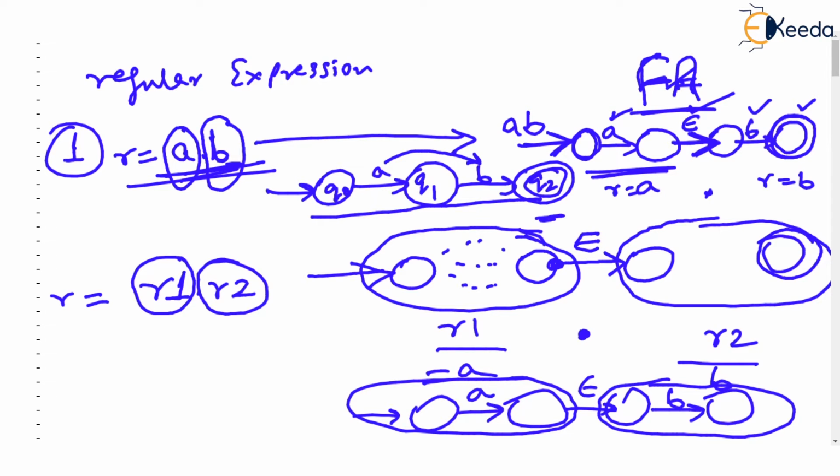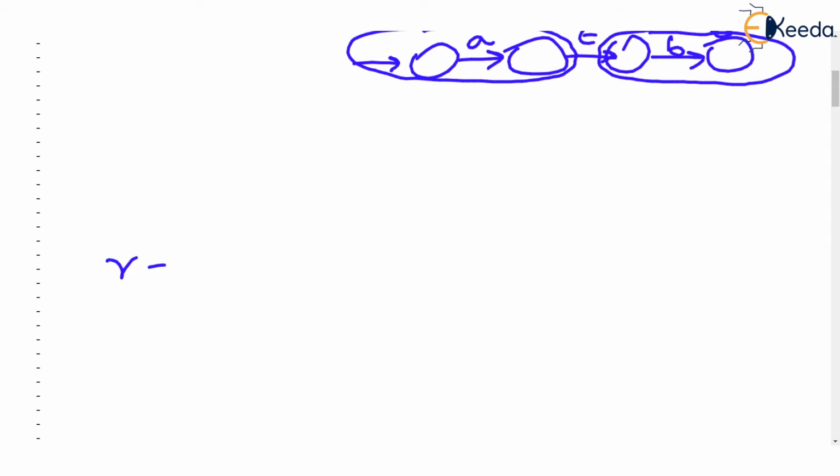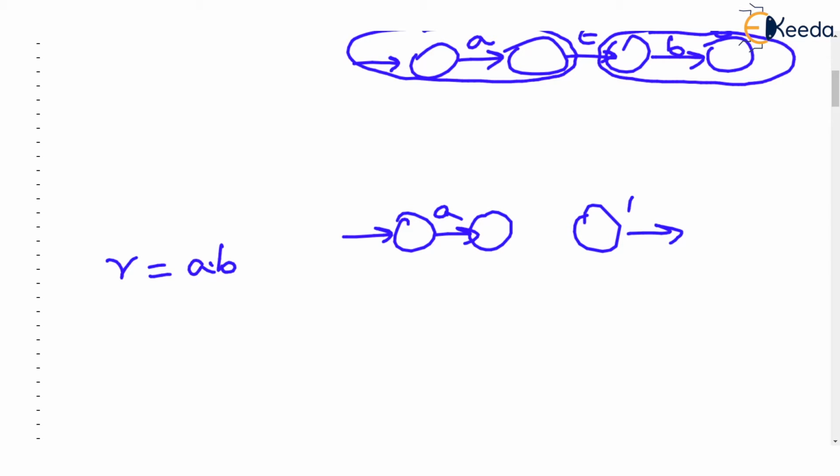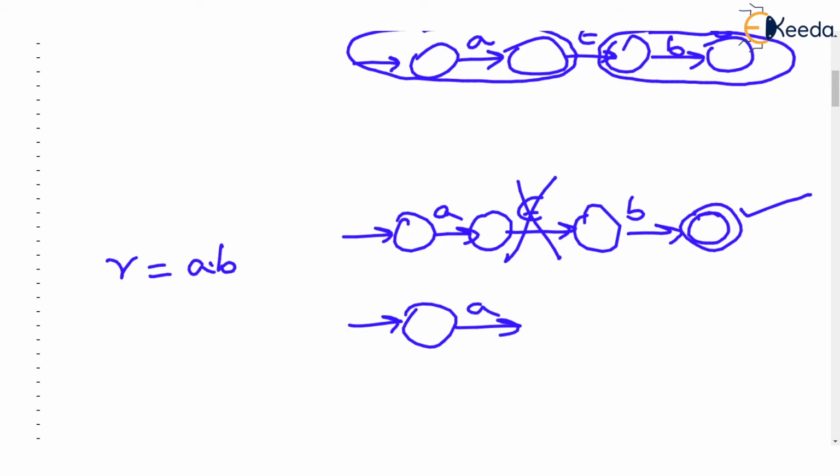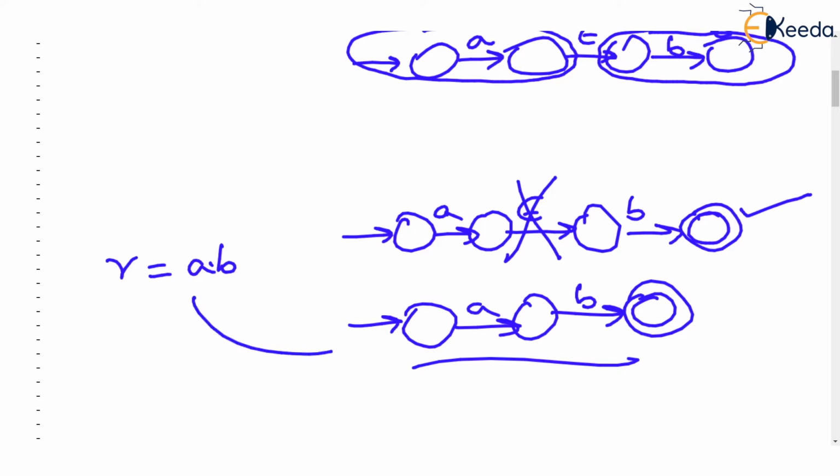When we were learning how to represent A dot B in the form of an FA, we saw that A was drawn, then B was drawn back to back, and then both were joined with epsilon, and the last state was the final state. But of course, I agree that this epsilon is an additional transition. So we can easily say AB can be drawn as A followed by B. This is AB, isn't it? This is an answer, and this is also an answer.